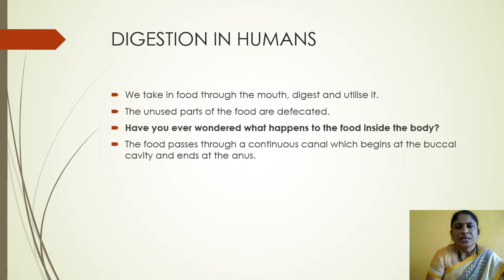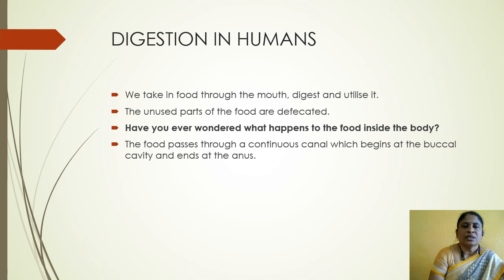Digestion in humans. We take in food through the mouth, digest and utilize it. The undigested parts of the food are defecated. Have you ever wondered what happens to the food inside the body?